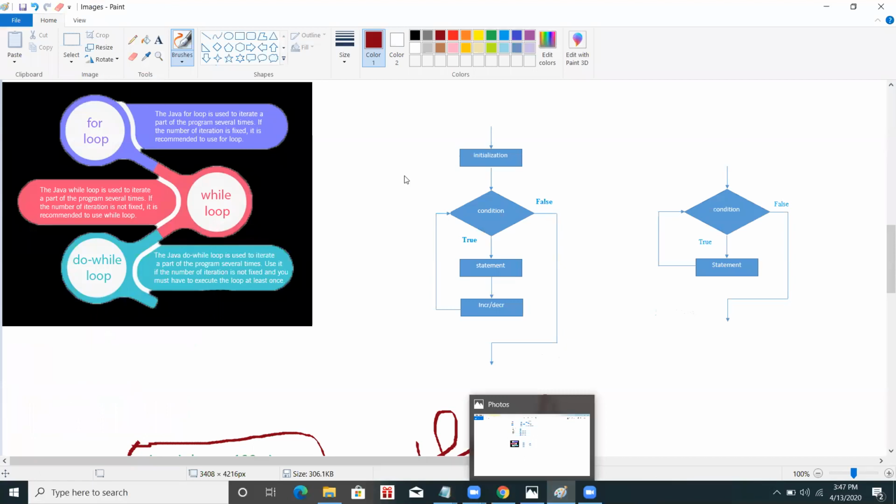Just wait a minute. Yes, okay. So I have given you a brief example of for loop, while loop, and do while.